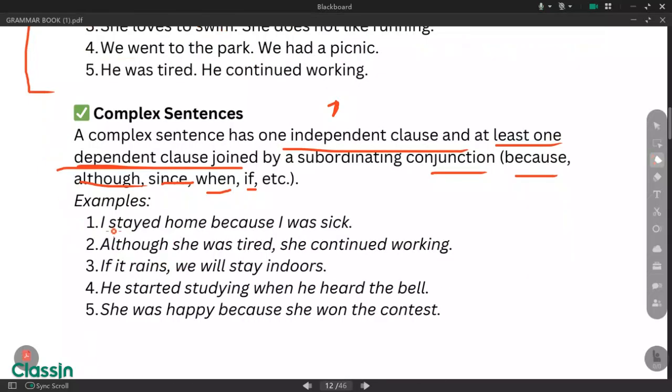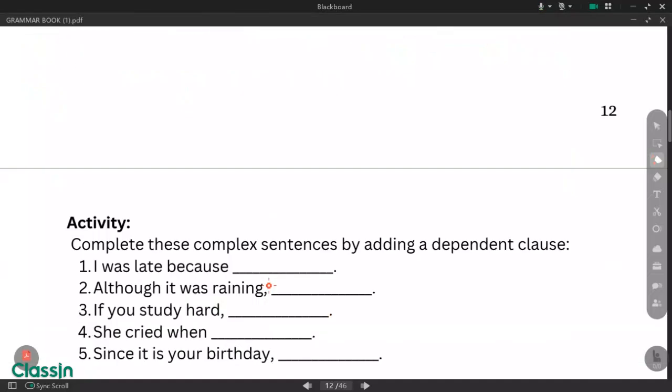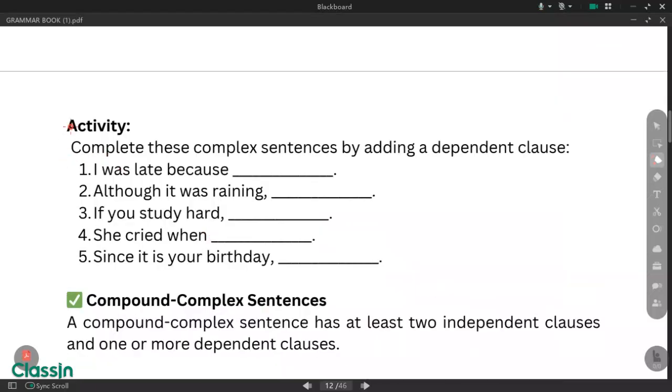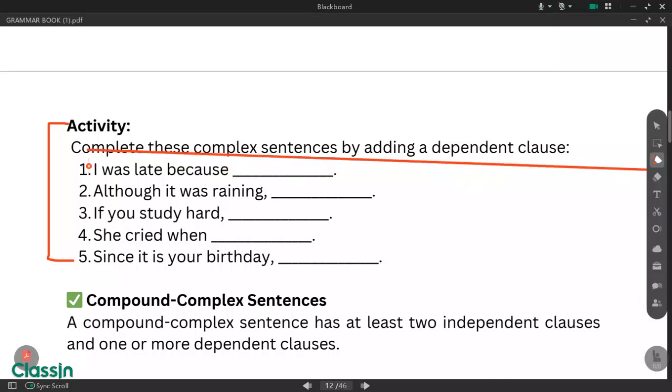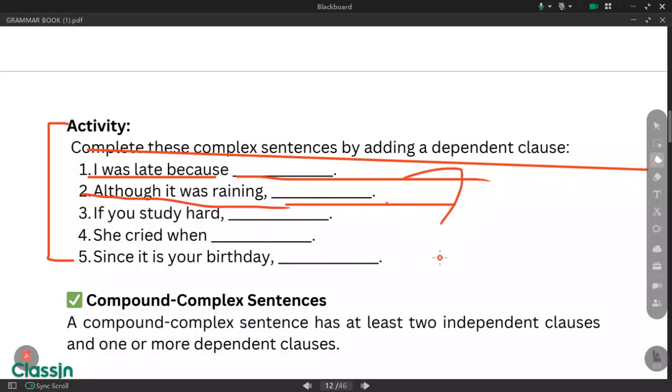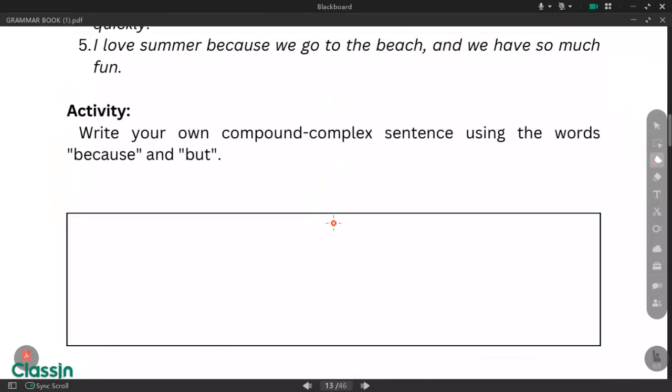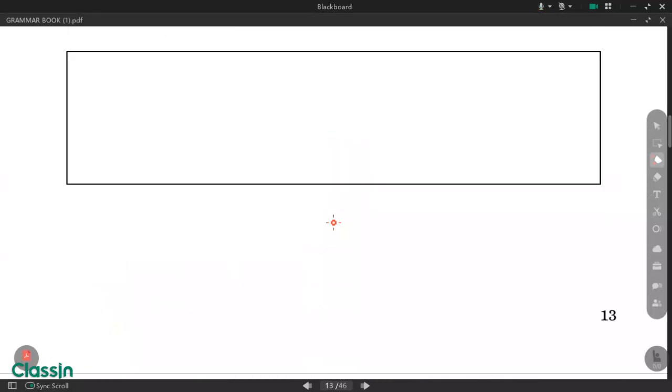For example, I stayed home because I was sick. There is because, so it's complex. All right, so in this activity, you answer this one. Complete these complex sentences by adding a dependent clause. I was late because, blah, blah, blah. Although it was raining, blah, blah, blah. You complete the sentences, okay? And this will be the last activity.